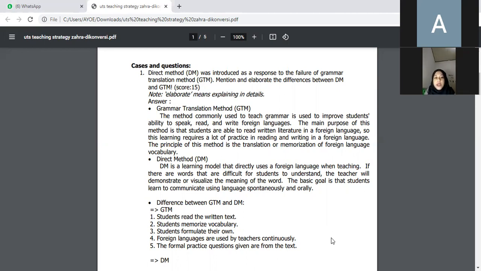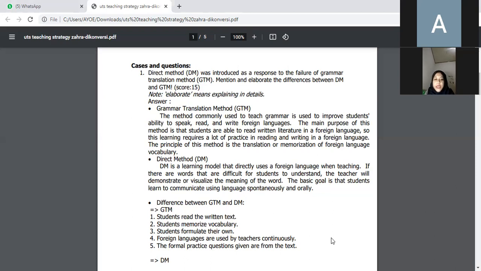The answer is grammar translation method or GTM. The method commonly used to teach grammar is used to improve students' ability to speak, read, and write foreign language. The main purpose of this method is that students are able to read, write, and literature in a foreign language. So this learning requires a lot of practice in reading and writing in a foreign language. The principle of this method is the translation or memorization of foreign language vocabulary.